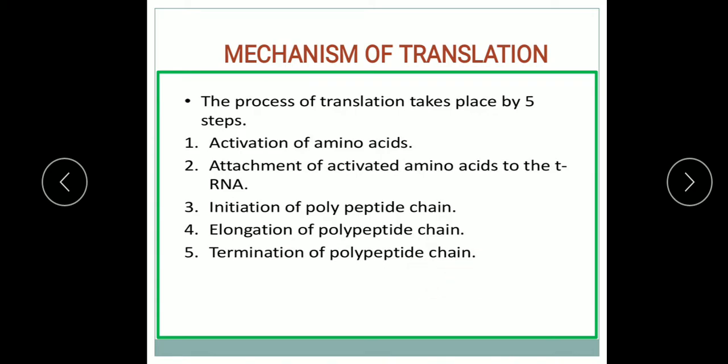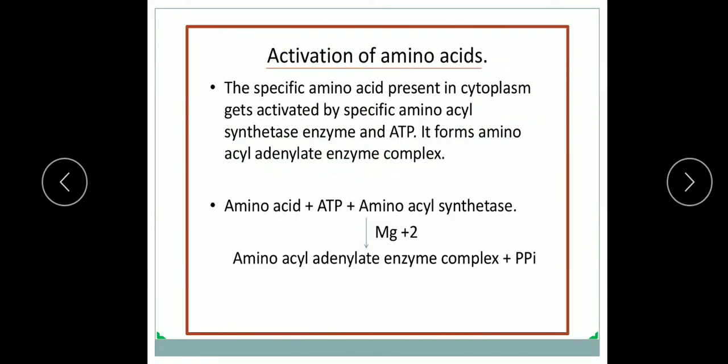So we'll start first from the first step, the initiation, and in the initiation first the process of activation of amino acids. Activation of amino acid is an important process in which the amino acids present in the cytoplasm of the cell are activated, and these activated amino acids are further transported to the ribosomes with the help of tRNA. The process of amino acid activation is also known as charging.